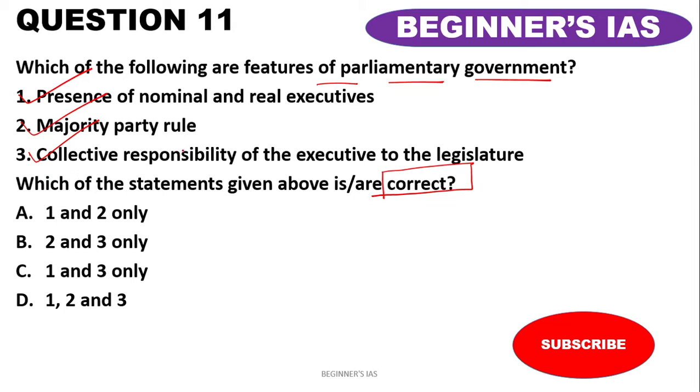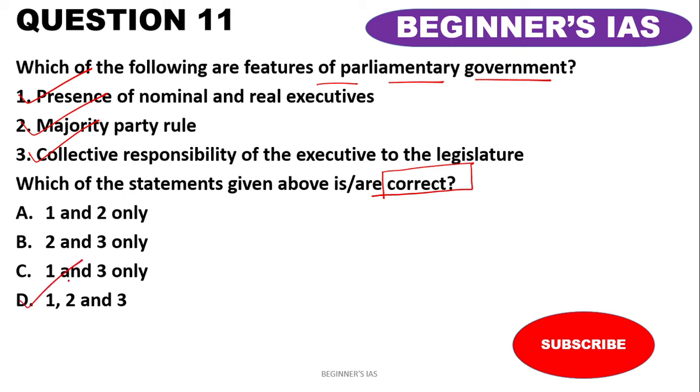The remaining things are membership of the ministers in the legislature, the leader of the prime minister or the chief minister, and the last thing is dissolution of the lower house, which means Lok Sabha or assembly. So these are the features of parliamentary government in India. Therefore, the answer would be D, 1, 2 and 3.